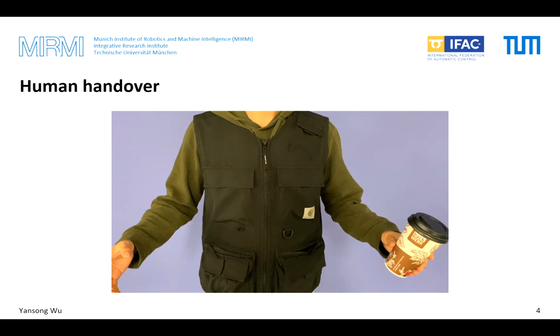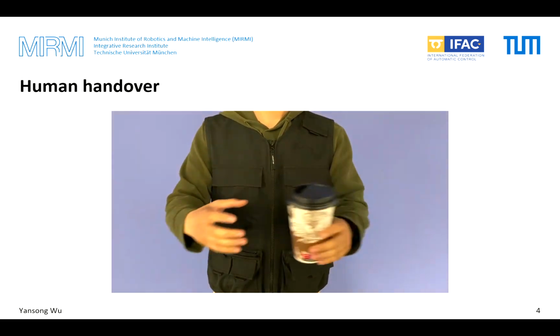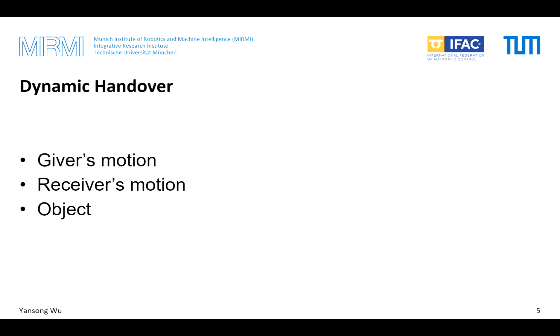In contrast, when humans perform a handover, the object is transferred in a dynamic manner, which means both the giver and the receiver are allowed to have a certain speed during the physical exchange. And some collision may also occur in this process. By comparing the human and the robot's behavior, we consider that how to enable the robot to make a handover in a dynamic manner will become the key point to achieve human-level performance.